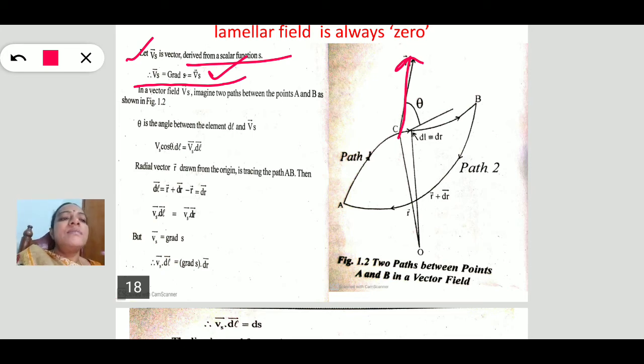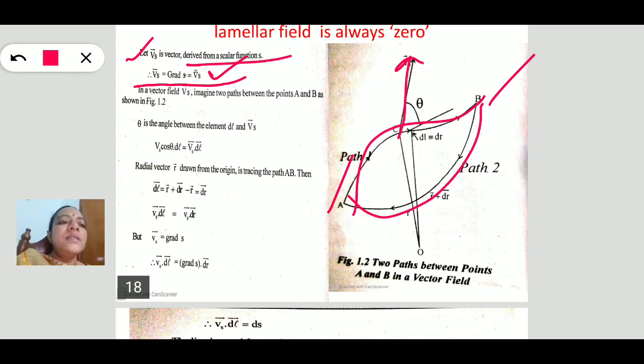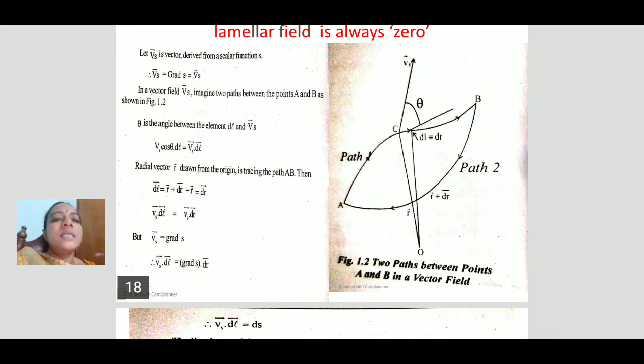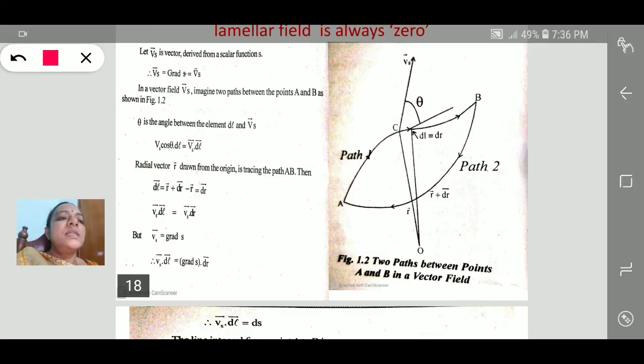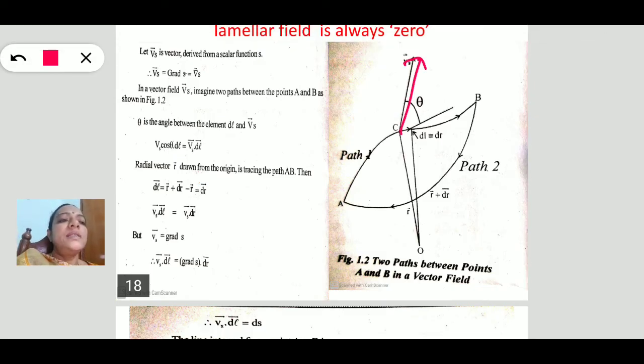In this field, let us imagine two points, A and B, and two paths also, A to B in this direction and B to A in this direction. Say this is Vs and this is theta, the angle between them. Suppose we take a small part of the path, dl.